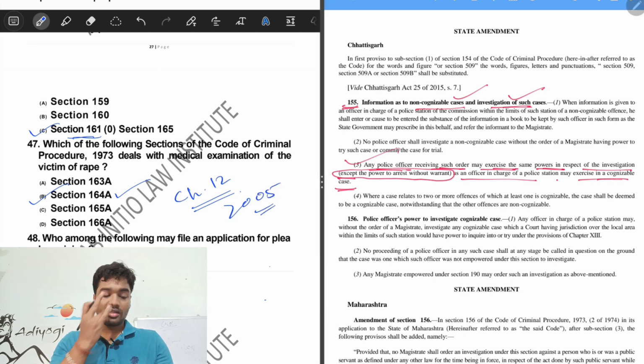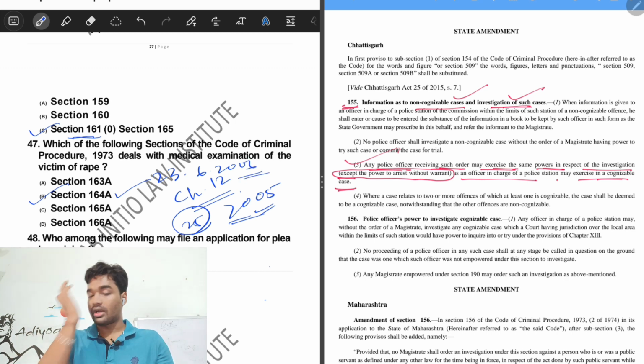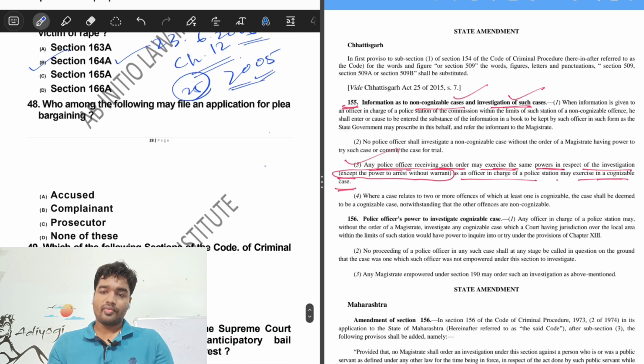It was inserted by Act 25 of 2005 with effect from 23 June 2006. It was indeed a recent amendment where medical examination of the victim of rape is to be conducted. Similarly, section 53A talks about the medical examination of the accused and many more.